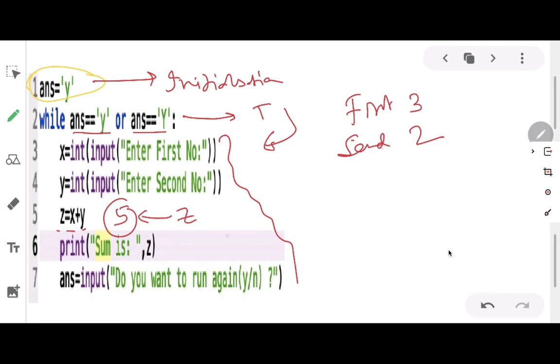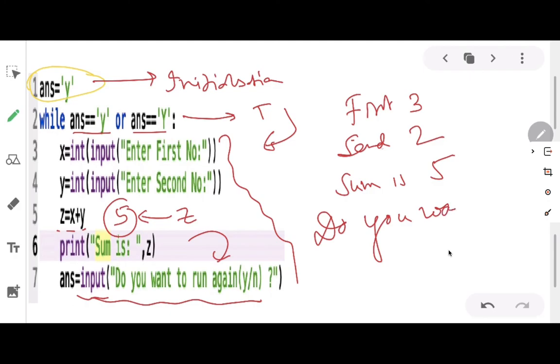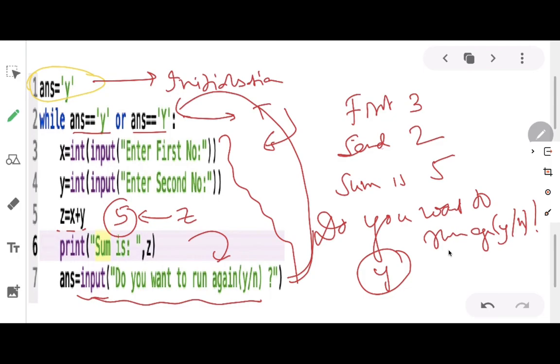And what will be displayed here? Print sum is z. So what will I get? Sum is z. What is z? z means 5. After that, it is asking me, do you want to run again? Because I have used the input statement here. So what will come on the output screen? It will come, do you want to run again? Yes or no. If I press Y, then what will happen? No matter whether I press Y or N, it will go and check the condition again. Now if I press Y, the condition is true even now, therefore this set of statements will run again.